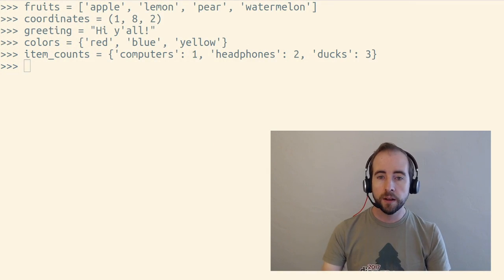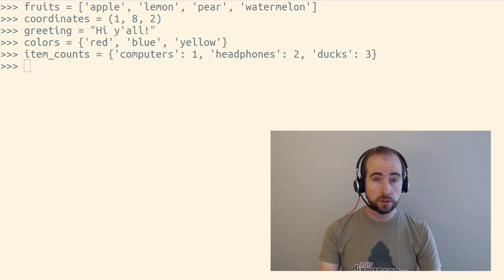Sequences are a special type of iterable in Python that can be indexed using square brackets to get items by their position. And you can also ask them for their length to see how many things are inside the sequence. So a sequence is an ordered collection. It maintains the order of the things in the sequence.